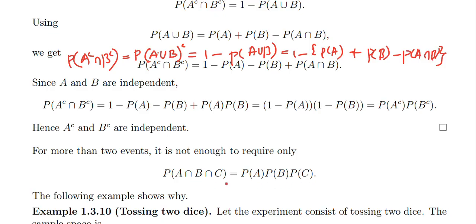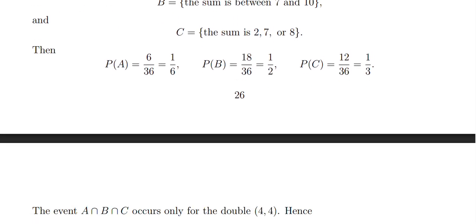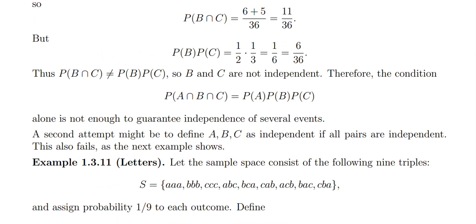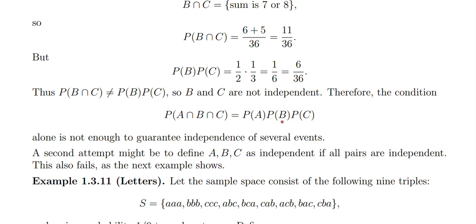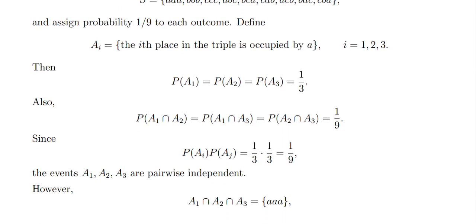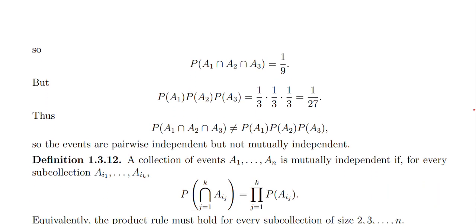We need to take any combination, any subcollection of A, B, C. So we will do an example in which events are pairwise independent but not mutually independent.